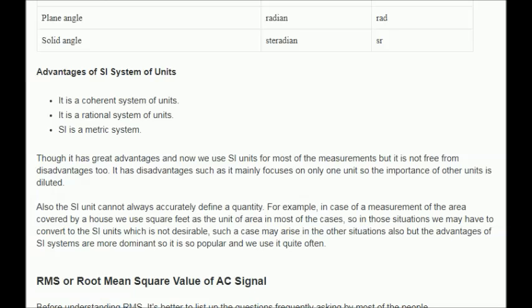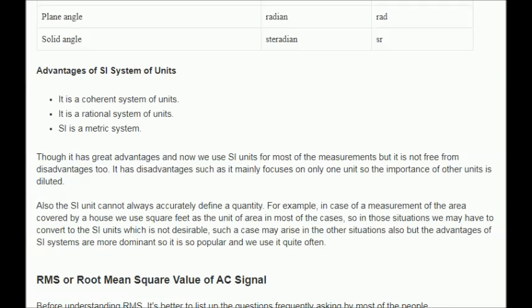For example, in case of a measurement of the area covered by a house, we use square feet as the unit of area in most of the cases, so in those situations we may have to convert to the SI units, which is not desirable. Such a case may arise in other situations also, but the advantages of SI systems are more dominant, so it is so popular and we use it quite often.